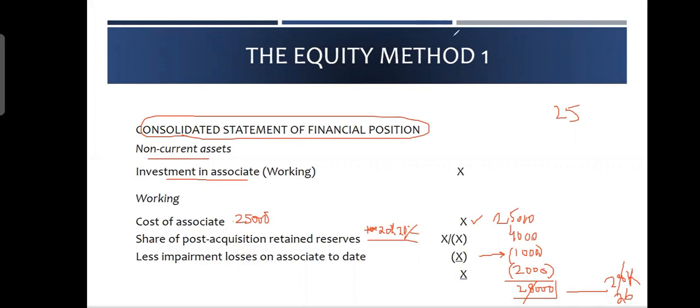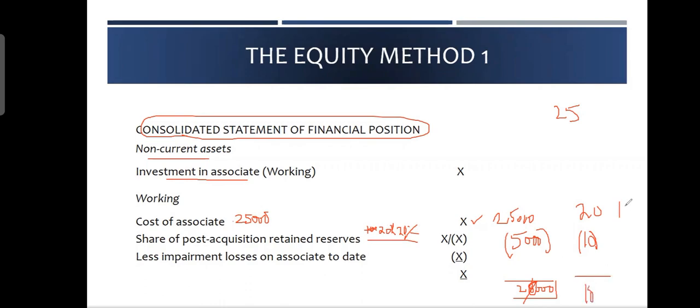Now, sometimes what happens? This is not going to happen with you actually. I don't expect that in the exam they will give you such a situation, but let's see. Let's suppose that there are losses. In this year, there's a $5,000 loss. They don't make a profit, they make a loss. So you will make it like this, and this becomes 20. Next year, they make another loss. The share of your loss is 10,000. From the total loss, you take 20% as your share, so your investment will become only 10.